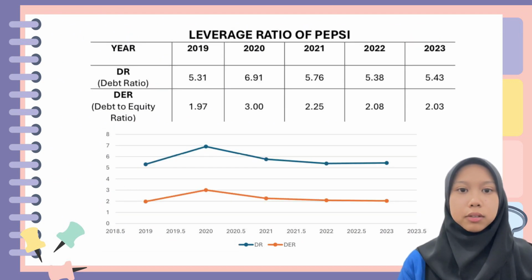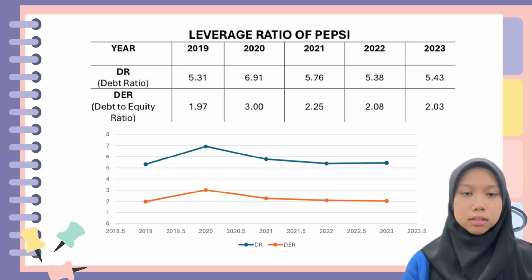Now I will explain about the debt ratio trend for Pepsi. Debt ratio peaked in 2020 at 6.91, followed by a decline in subsequent years. The DR remained relatively stable between 2022 at 5.38 and 2023 at 5.43.